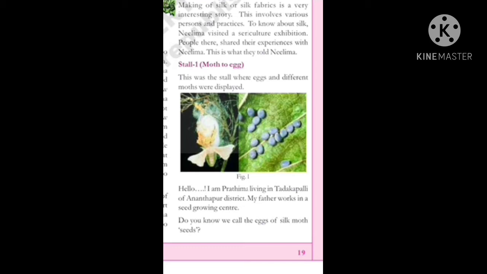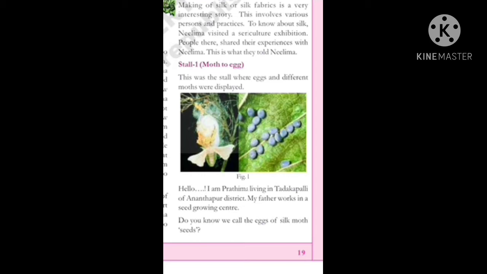She introduces herself: Hello, I am Pratima, living in Tadakapalli of Anantapur district. My father works in a seed growing center. Here seed growing center means eggs. Moth eggs growing center, they call the eggs seeds. Why are they calling eggs seeds?